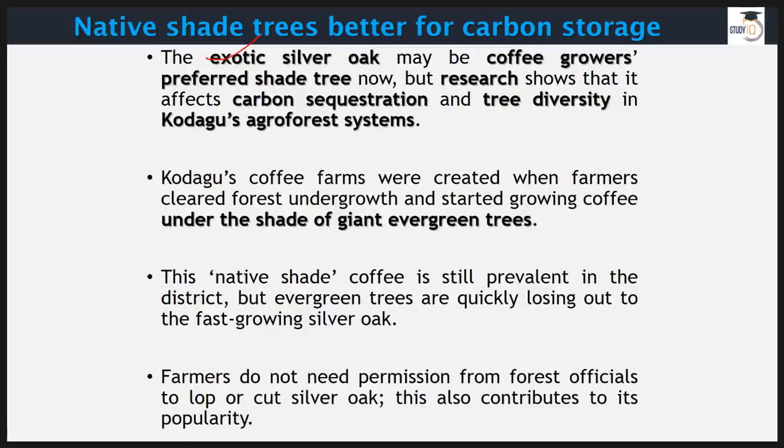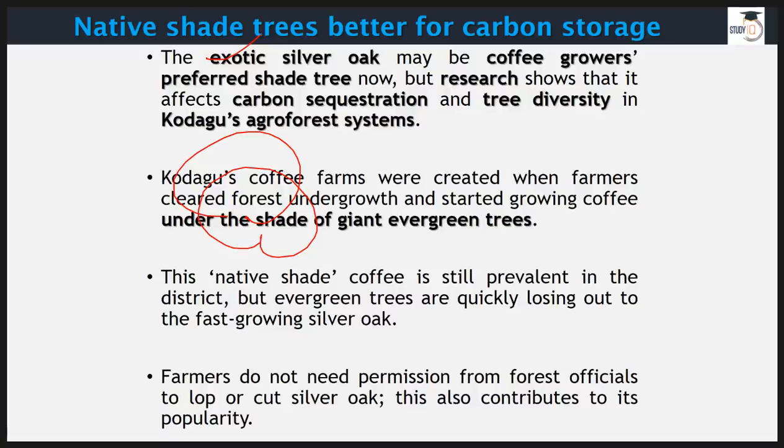This exotic silver oak helps their coffee plants, which are protected by it. So the shade of this exotic tree is used by farmers, right, to produce their coffee, or to make sure that the plant reaches its maximum potential.